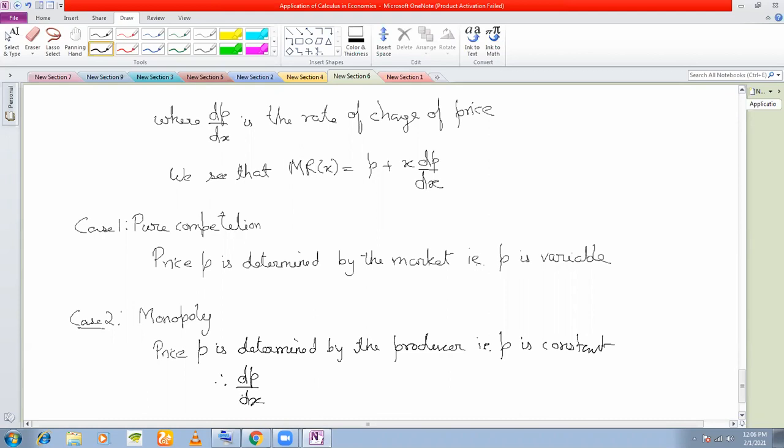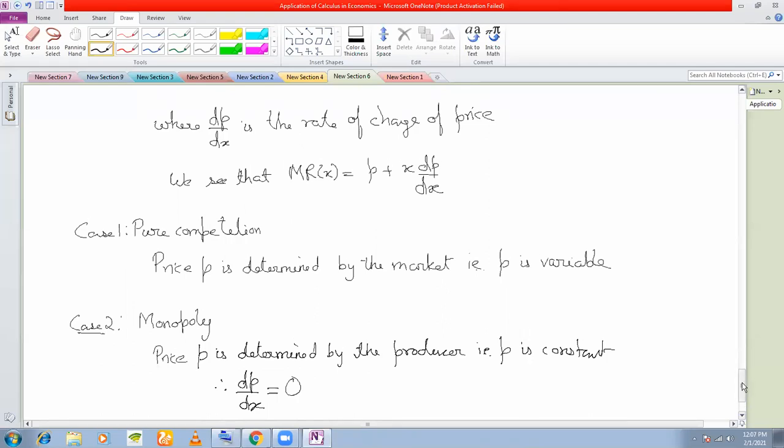Differentiation of a constant is 0. So if P is constant, then dP/dx must be equal to 0. This is what you must realize.